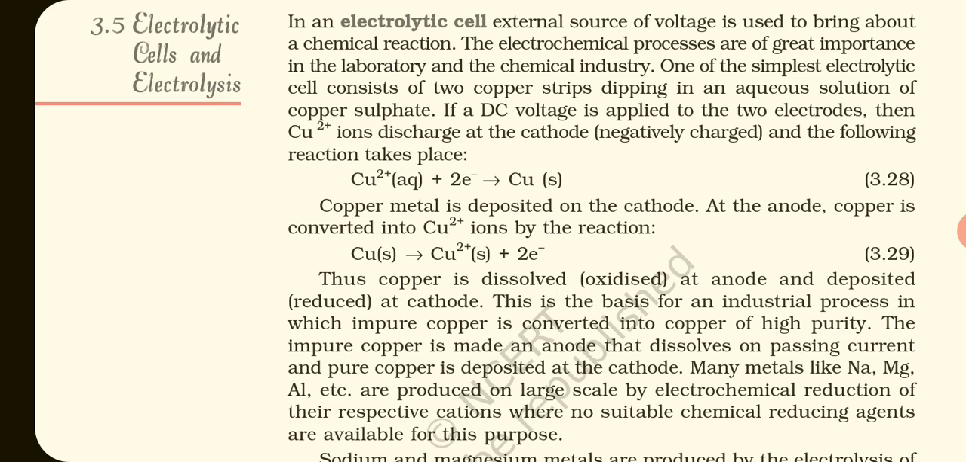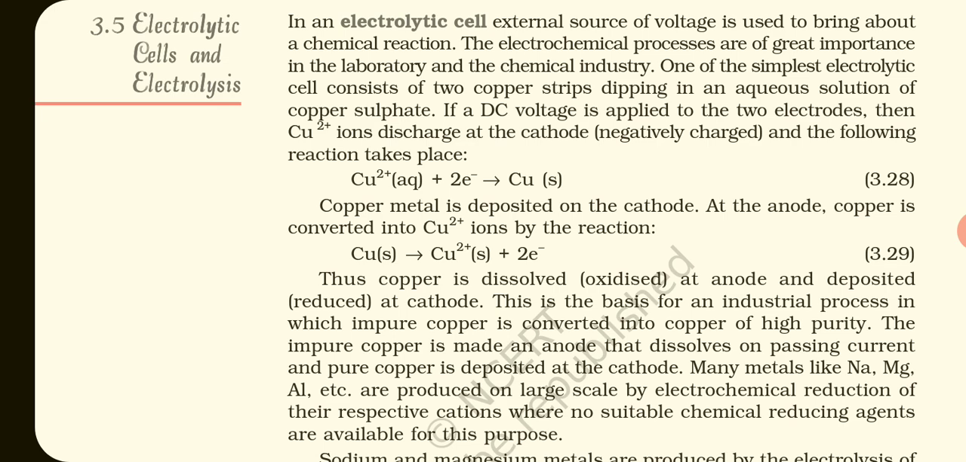So solid copper metal gets deposited on the cathode, and at the anode the copper is converted into Cu2+ ion by the reaction. So at the anode oxidation takes place and at the cathode reduction is taking place. Thus copper is dissolved or oxidized at the anode and deposited or reduced at the cathode.